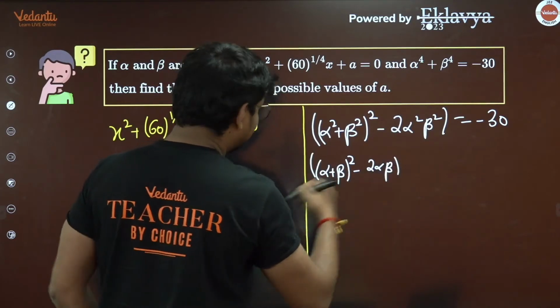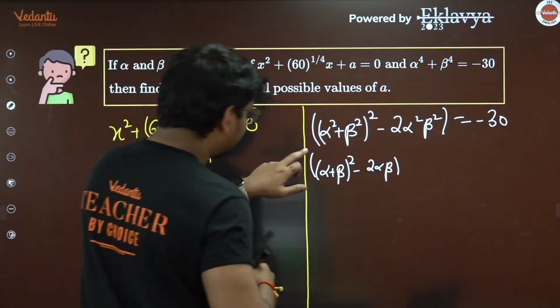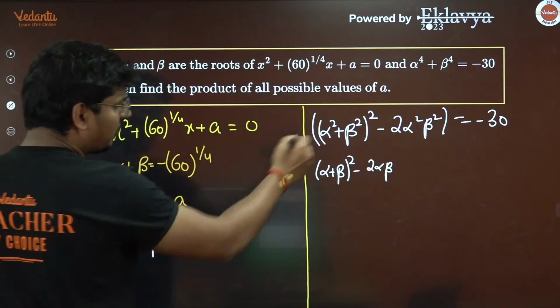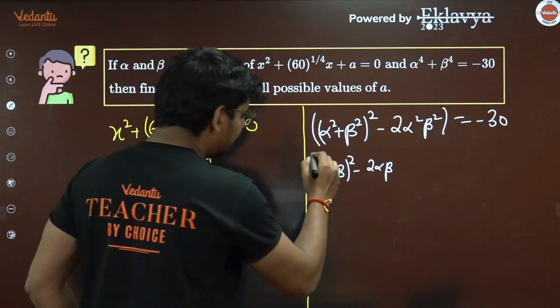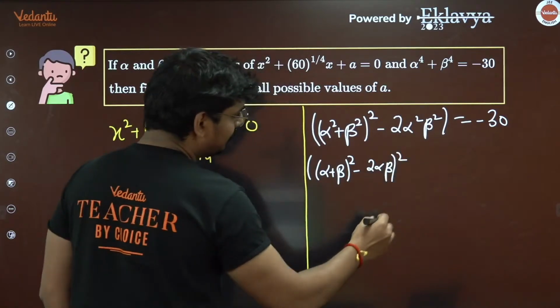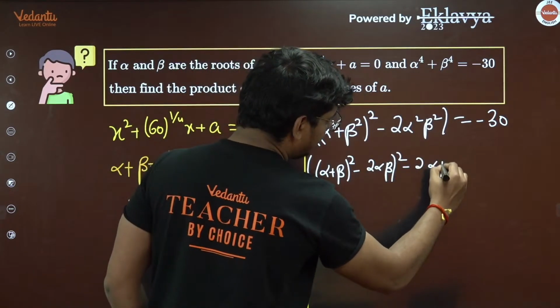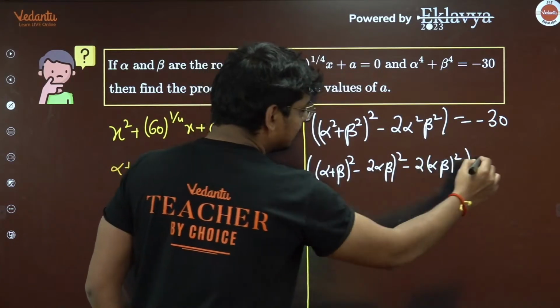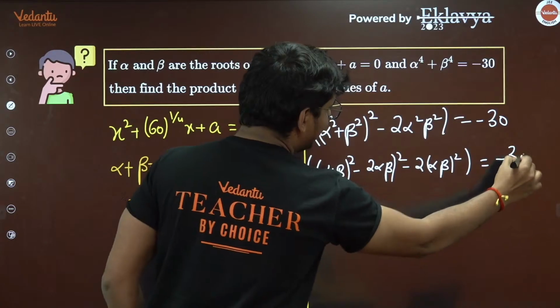Here you have another square here. So minus of 2 times of alpha beta, and that is simply going to be alpha square plus beta square. So let me take a square here, and you have minus of 2 times of alpha beta whole square, and this is equal to minus 30.